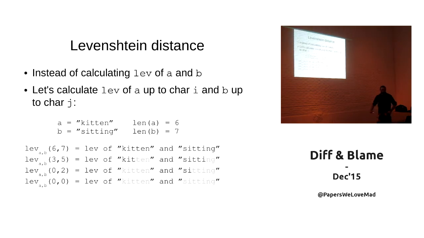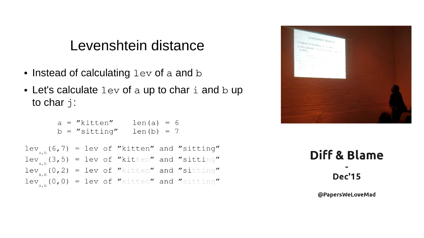Okay, so the first thing he did to solve this problem was, instead of thinking I'm going to calculate the Levenshtein distance of these two strings, you think in terms of calculating the distance of these two strings up until this character in the first one and up until that character in the second one. So kind of an incremental thing, right?